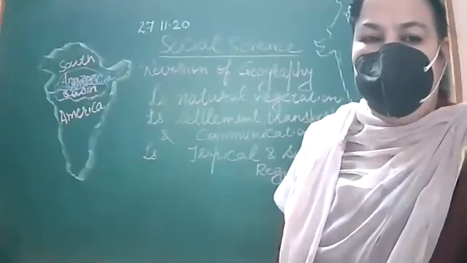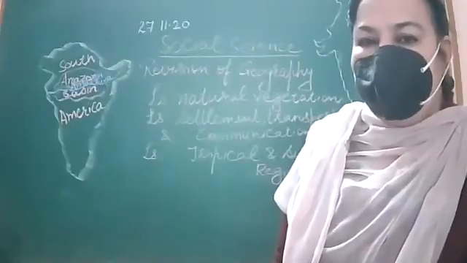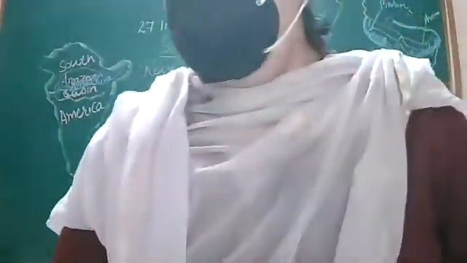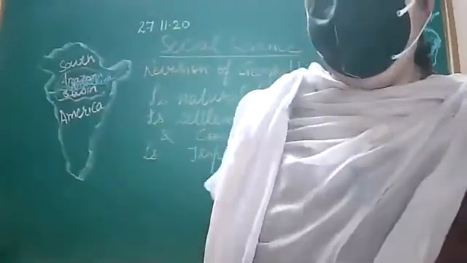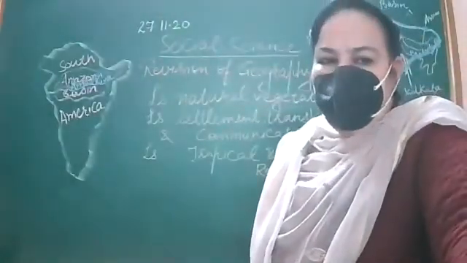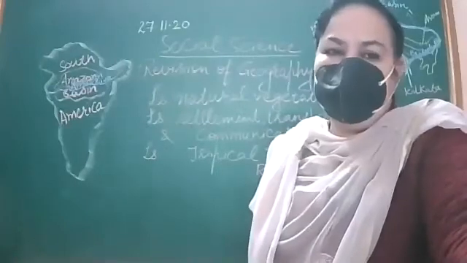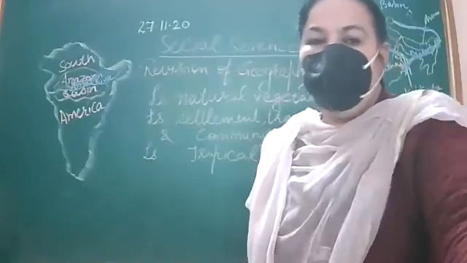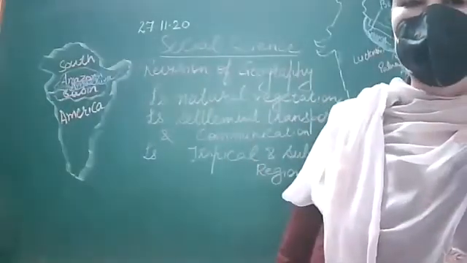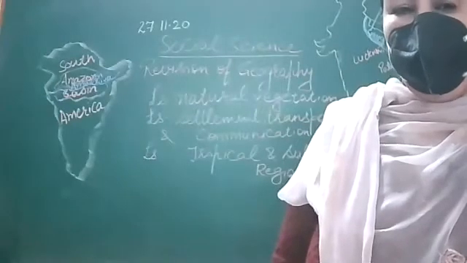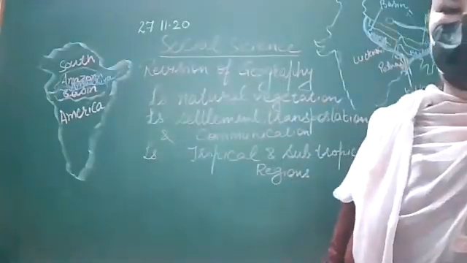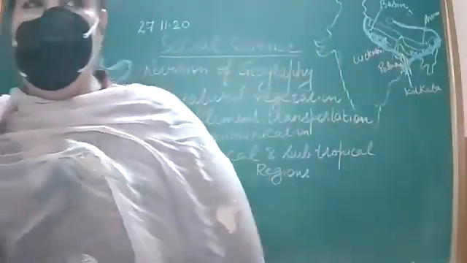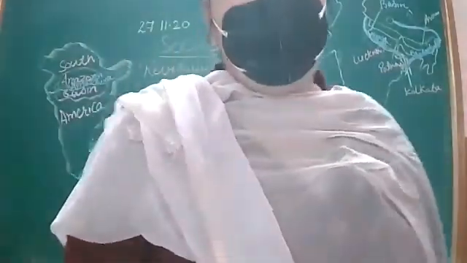Next is deciduous forest. Here trees shed their leaves in a particular season. These are known as monsoon forest. Evergreen forests are known as rain forest. And in deciduous forest, we can write that these are not so dense forests. And teak, sal, shisham are the main trees found in deciduous forest.